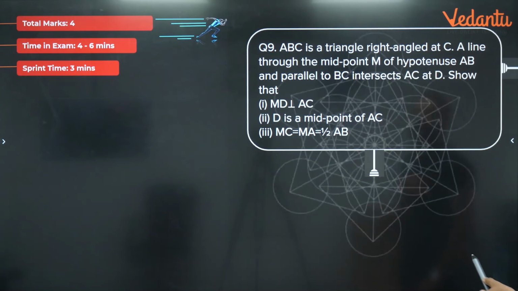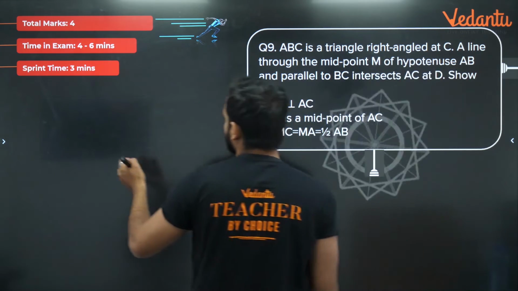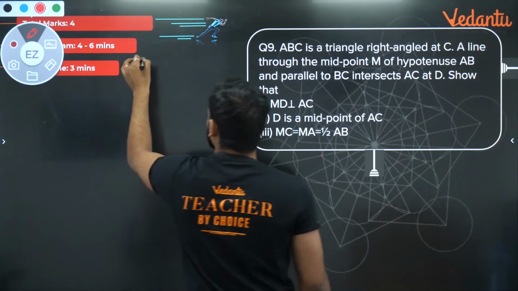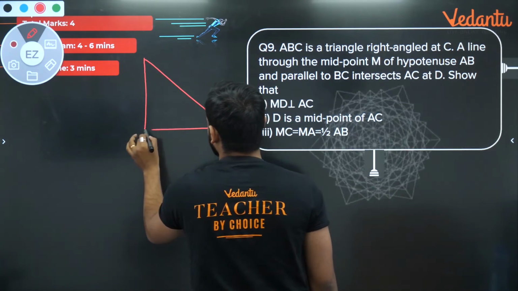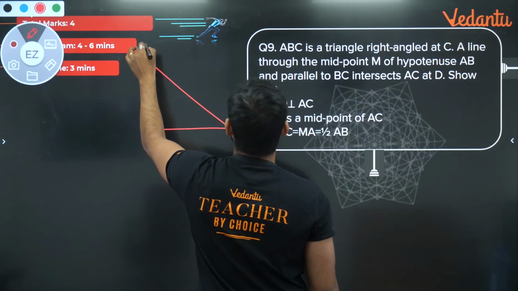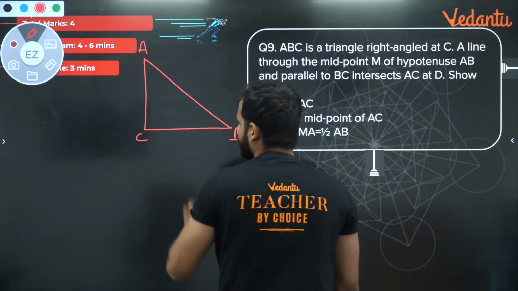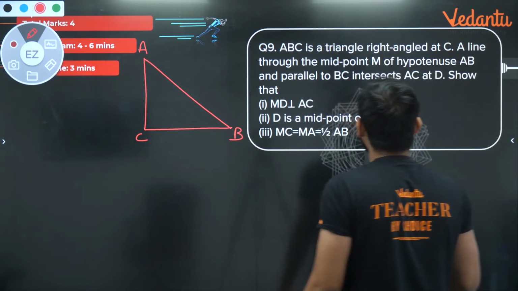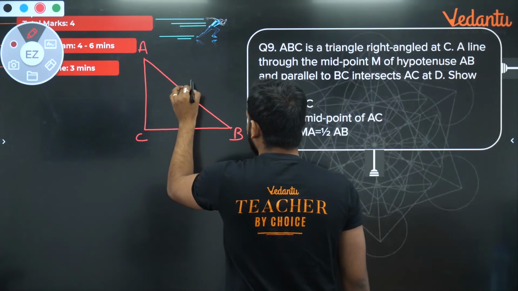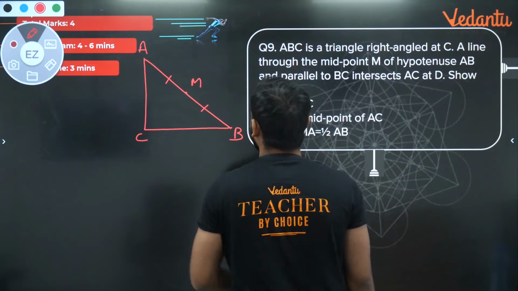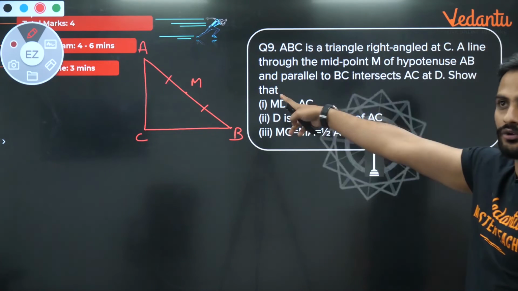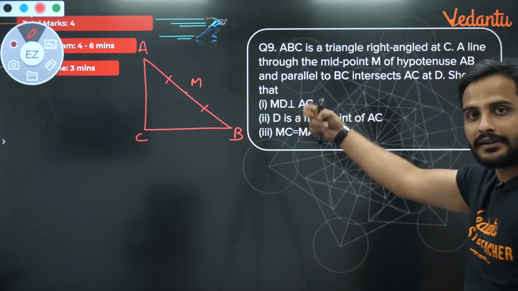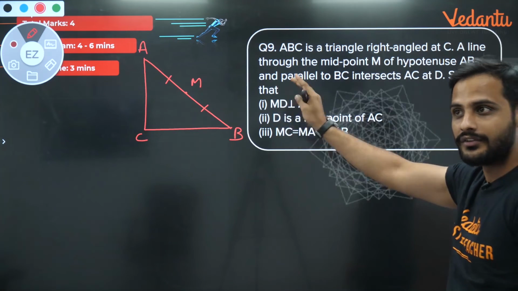Now ABC is a triangle right angled at C. Chalo, here ABC has a right angle at C. Now a line through the midpoint M of hypotenuse AB. So AB has a midpoint M, which means these two parts are equal. I always mark these. If somewhere the midpoint is given, I always show that these two parts are equal, so that I remember these things. Understood? So this is very important.